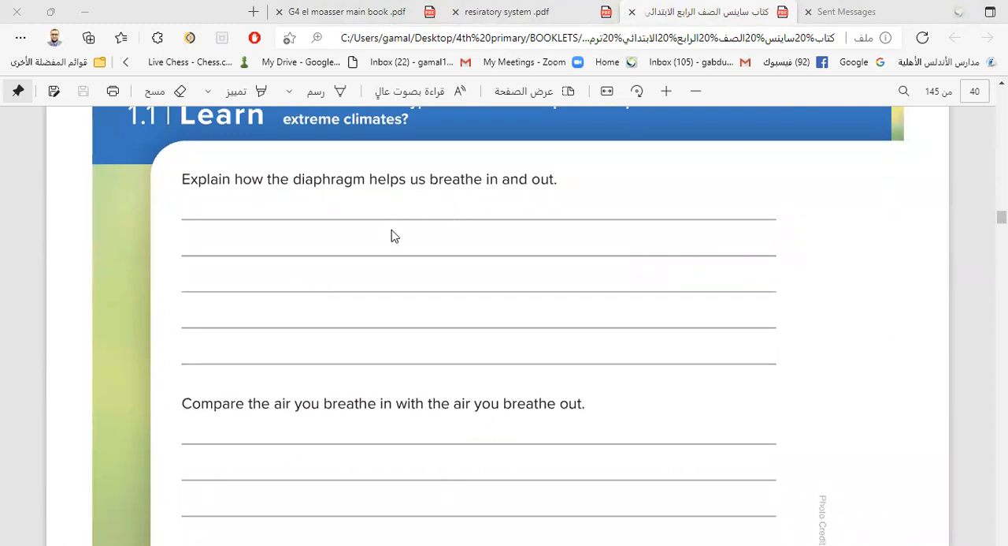Here is a question in the school book. You can write your observation and the answers and send me. Inshallah, it is a homework for you. Explain how the diaphragm helps in breathing in and breathing out. In this question, you can answer by saying what happens when the diaphragm contracts and moves down, and what happens when the diaphragm relaxes and moves up.